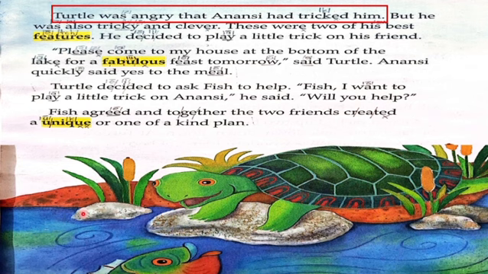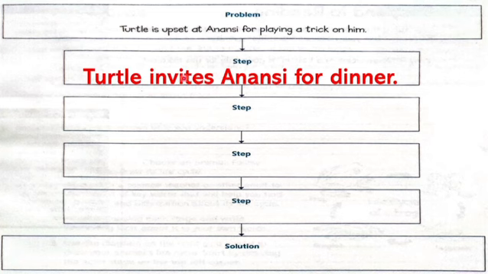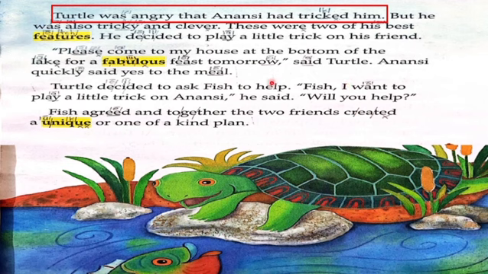The first step, Turtle said, "Please come to my house at the bottom of the lake for a fabulous feast." So Turtle decided to invite Anansi. So this is the first step. Turtle invites Anansi for dinner. Then, Turtle asked the fish to help him. Right? He said, "Will you help me?"